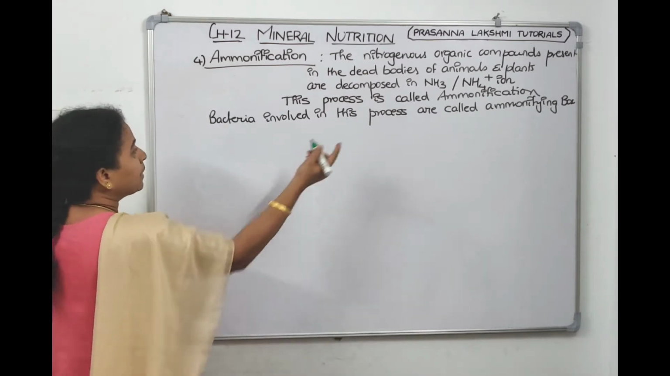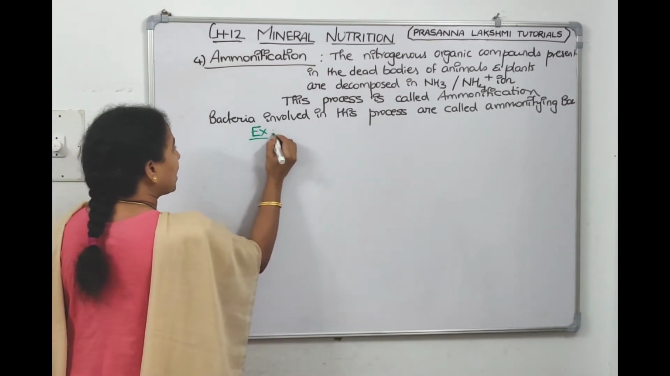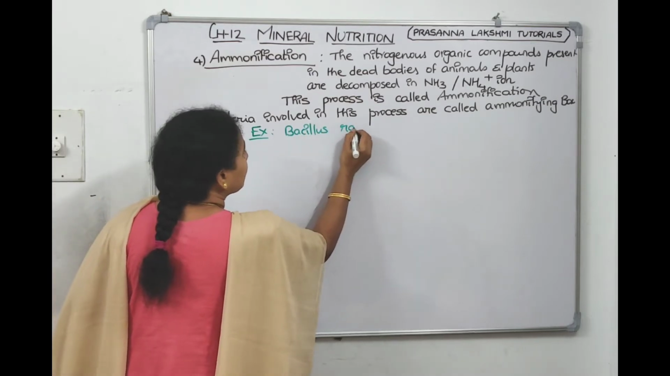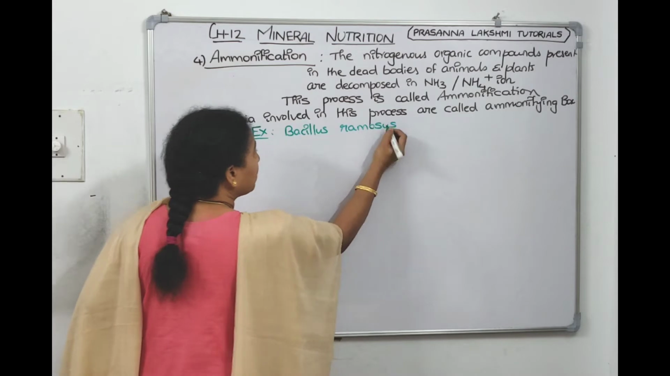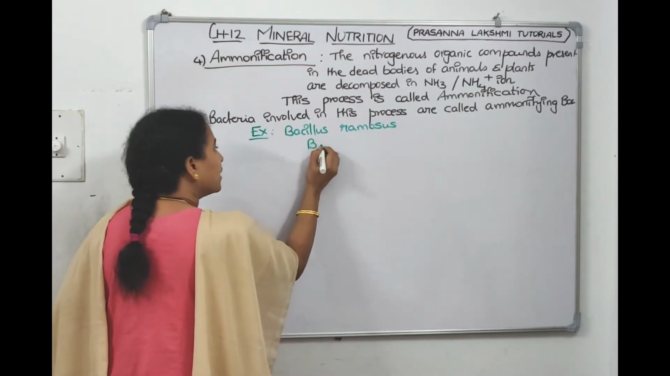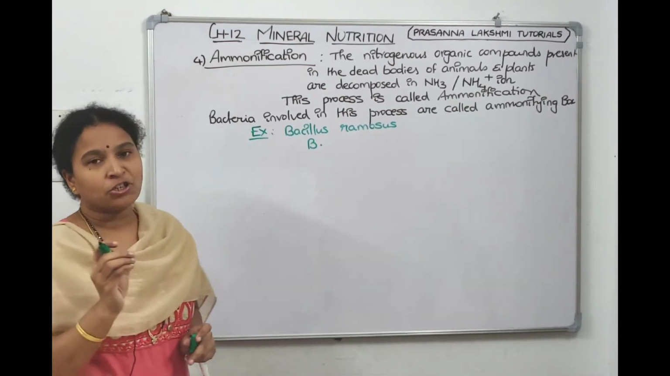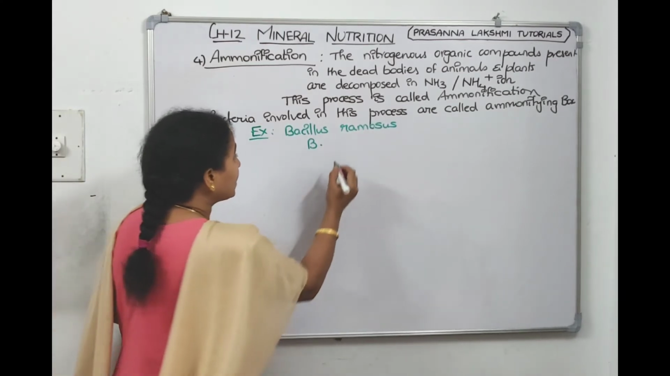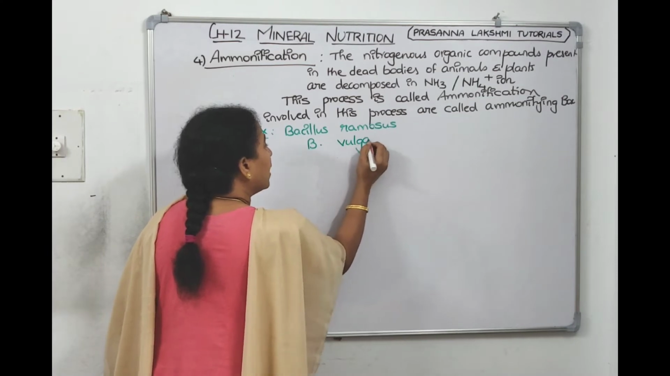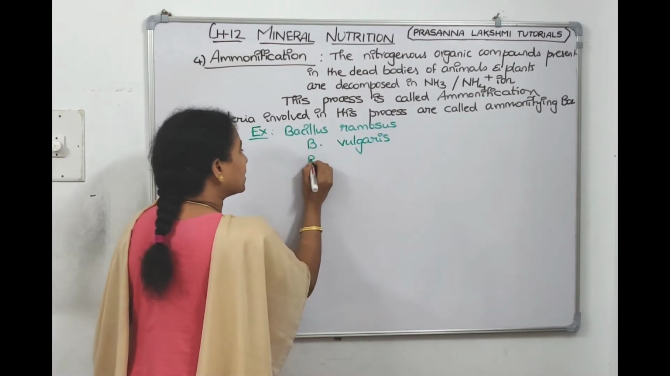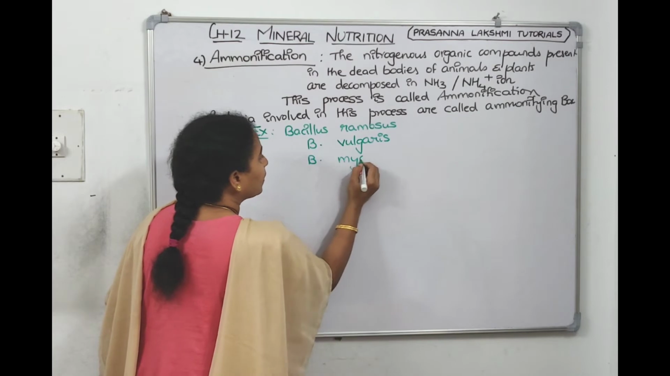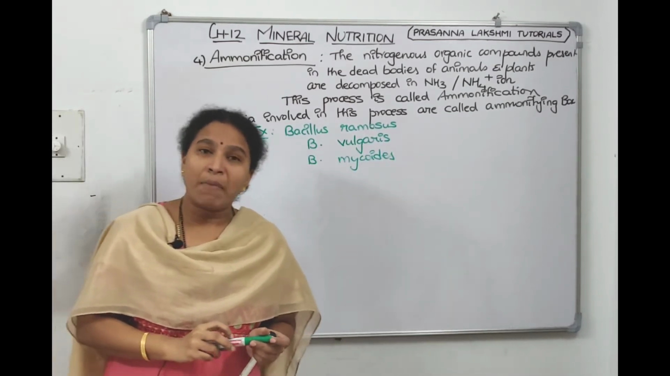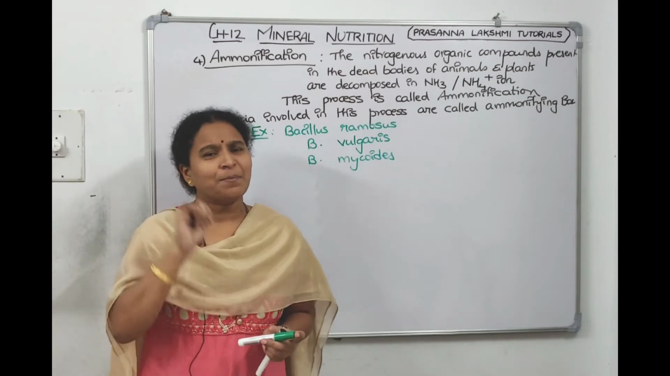Okay, let us write down ammonifying bacteria. Examples: one is Bacillus ramosus. Another we can write like this also: B. with a full stop indicates Bacillus. Another one is Bacillus vulgaris. And the third one is also Bacillus, Bacillus mycoides. So we finished the fourth step in the nitrogen cycle.